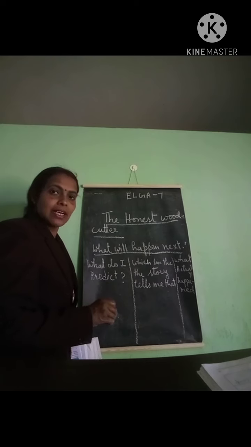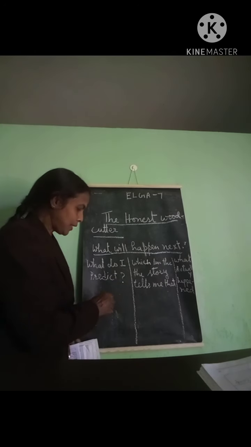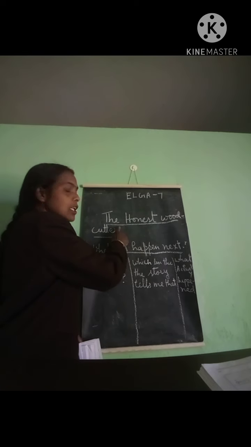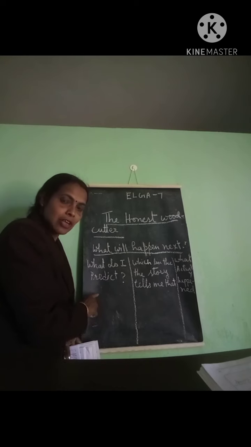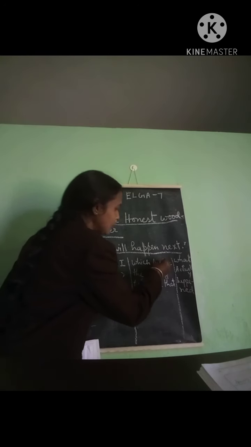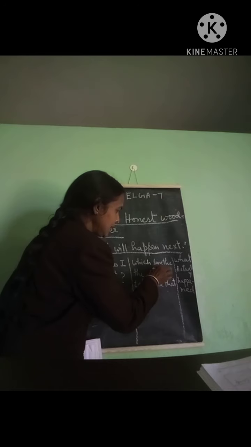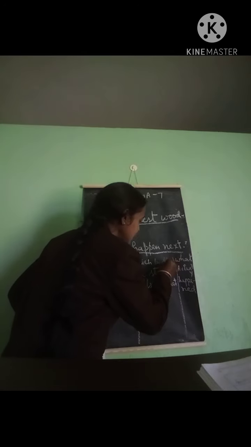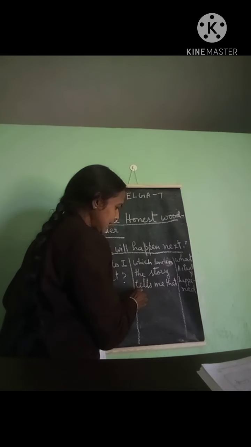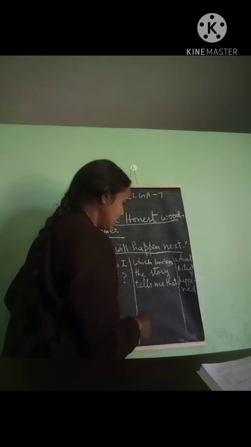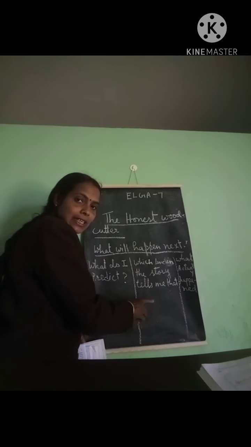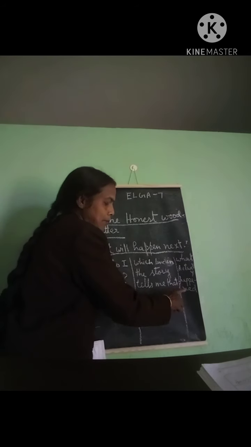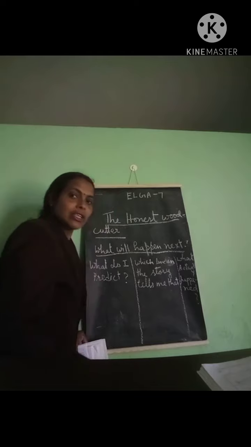So by seeing the picture and reading, you have to stop somewhere and predict something, that is what you have predicted. By reading the story, we are going to read the story, The Honest Woodcutter. Before that, you have to do this work. You have to find the line in the story which tells you that you are predicting something, and what actually happened. What actually happened, that one you have to write down.